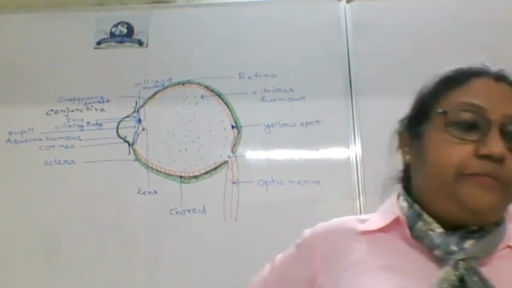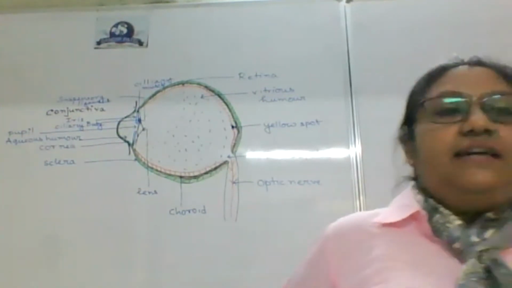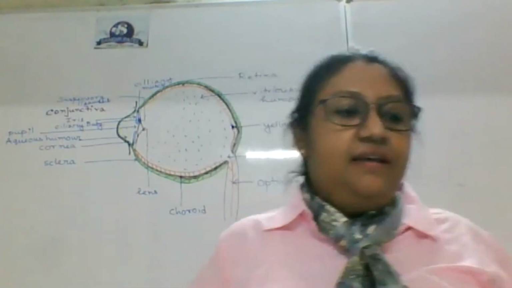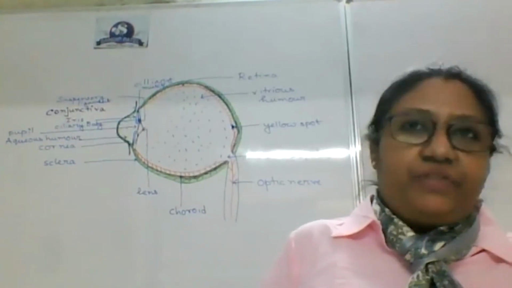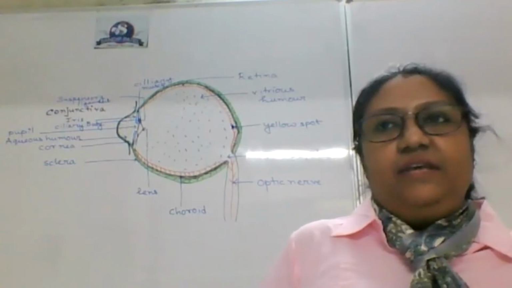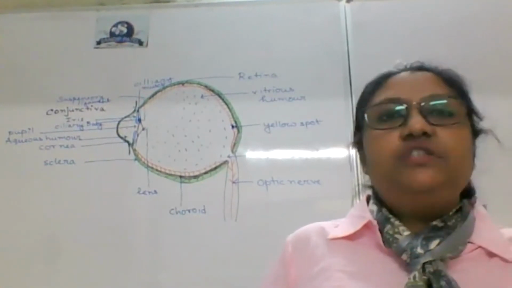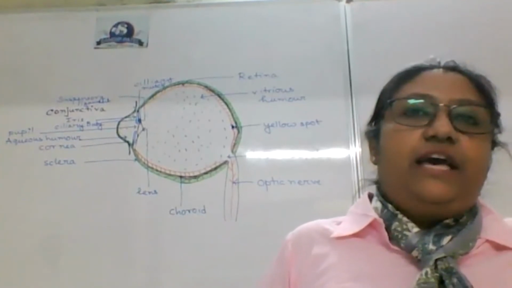And let me tell you, there is a canal which is known as the Canal of Schlemm. This is responsible for drainage of aqueous humor.